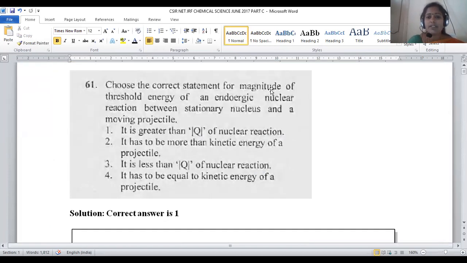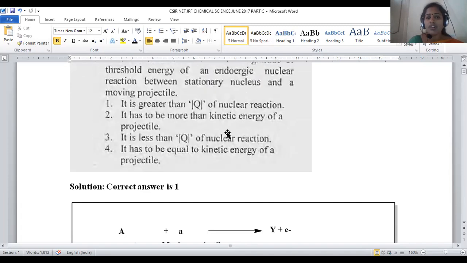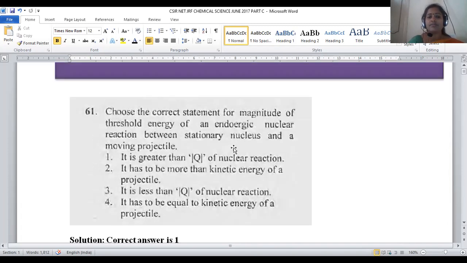Choose the correct statement for the magnitude of threshold energy of an endoergic nuclear reaction between a stationary nucleus and a moving projectile. Whenever we perform the reaction between a heavy nucleus and a moving projectile, when the bombardment is possible, there is a release of one kind of particle of lower mass when compared to the starting one, and along with that, another byproduct will be ejected in the reaction.